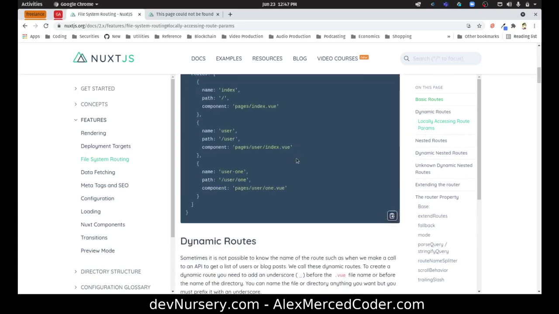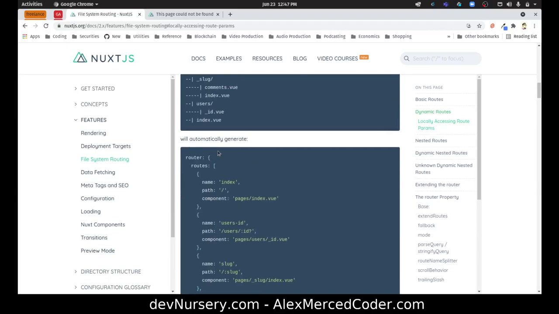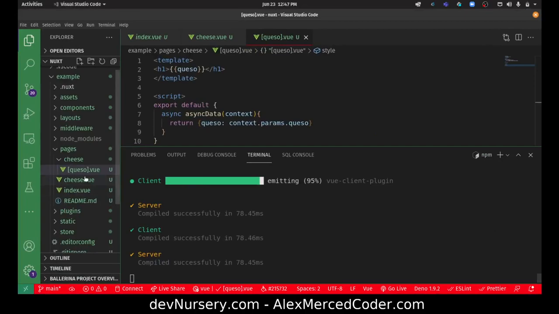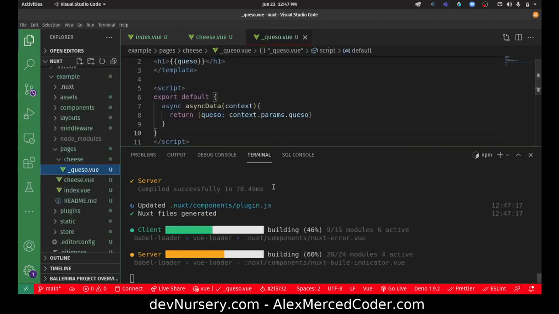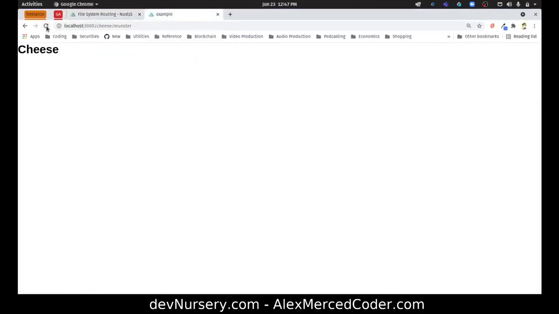Yep. What am I going to generate? Oh, so it's an underscore. Got it. So this needs to be renamed underscore queso. Okay, so now if I go with that, now this should work.